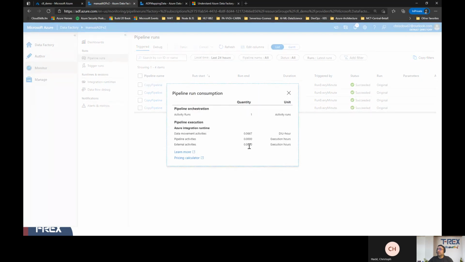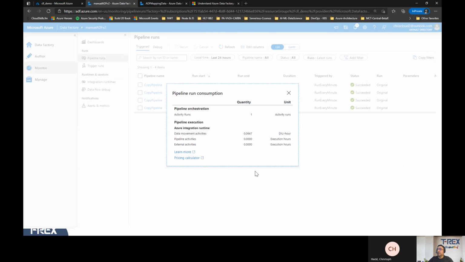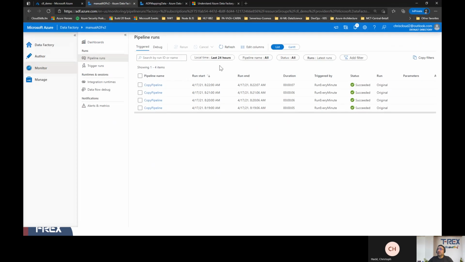Okay, how much time, how many data movement activities, DIU hours were used. You can learn about that and look into the pricing calculator, just to get a better understanding of what it costs to run this pipeline. Okay. All right, that's all for this demo. The next demo is about data transformation. Let me show it to you.